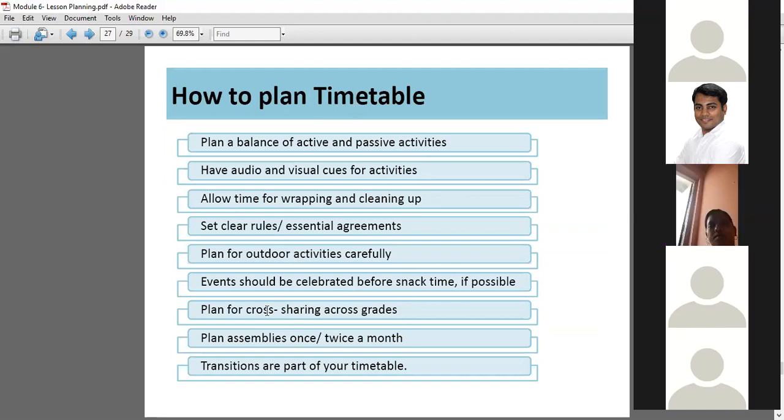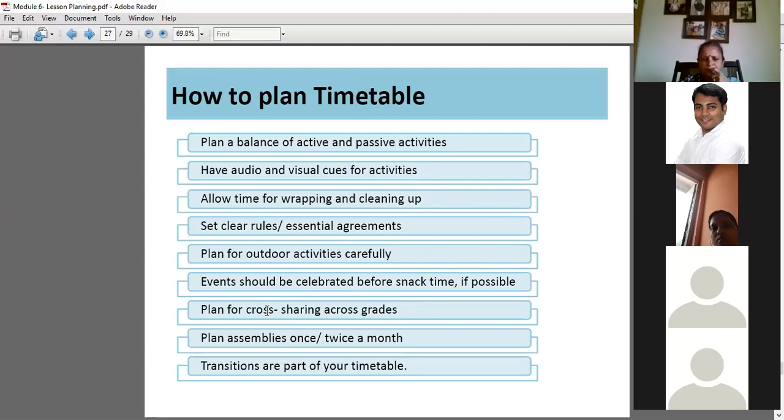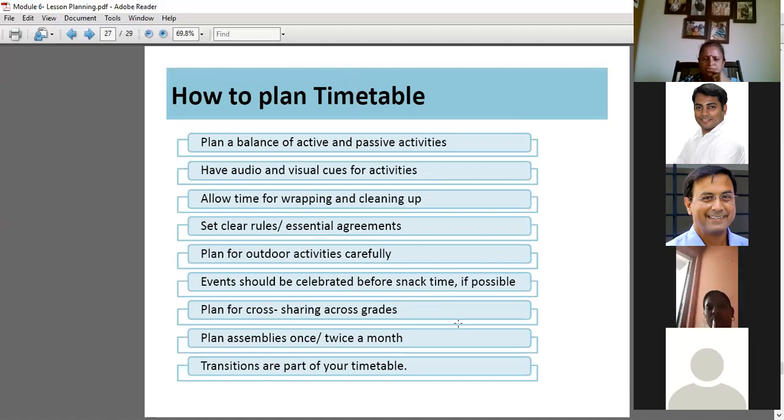Set clear rules and essential agreements. That means when a child can go out, if the child wants to drink water, where the kids should keep their bag or shoes and so on and so forth, right? Plan for outdoor activities carefully. Events should be celebrated before snack time if possible. Plan for cross sharing across grades, right? So involving different classes. Plan assemblies once or twice a month.